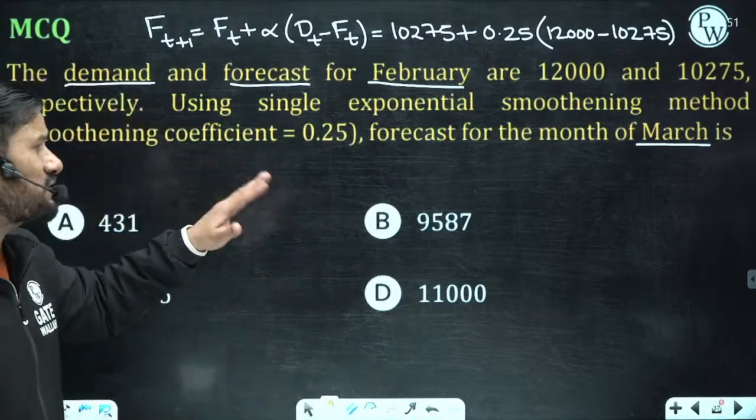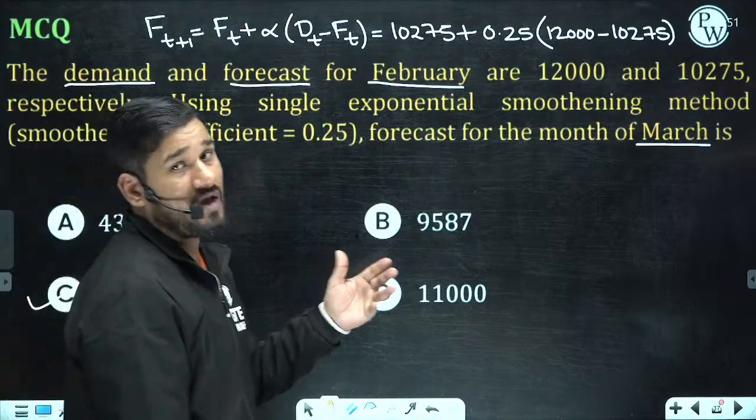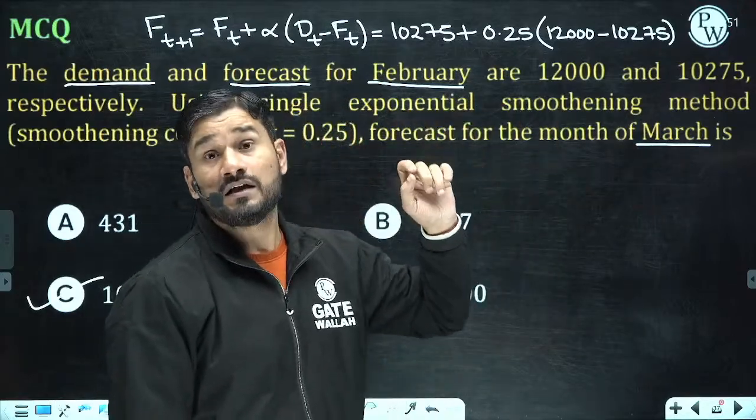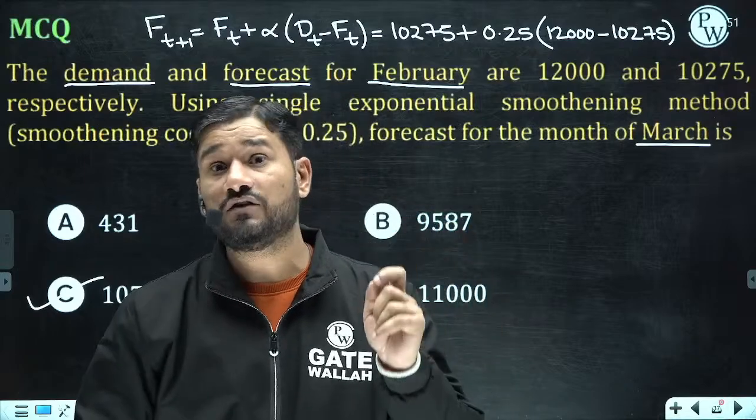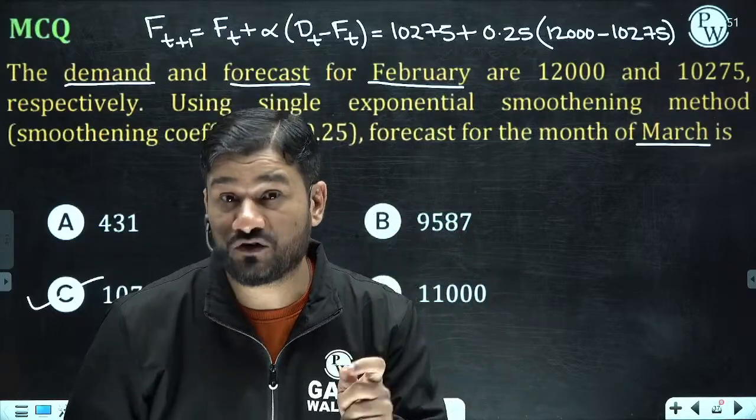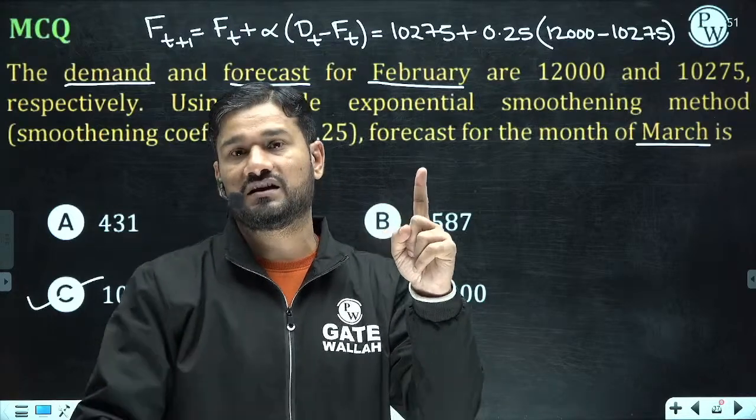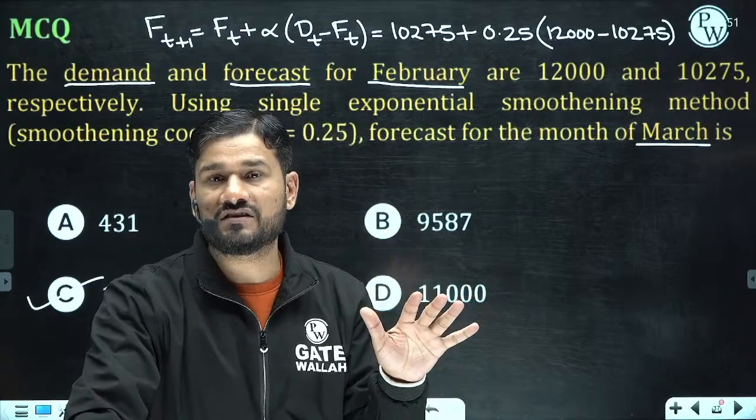Okay, so simple question, but just for the revision you have to keep this in mind: if March data is being asked and Feb data is given, please remember there is only and only one method, called the exponential method, which can do the forecast on one period data. None of the other methods has that much capability.